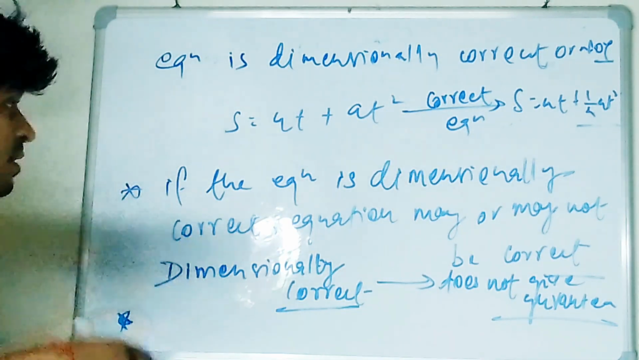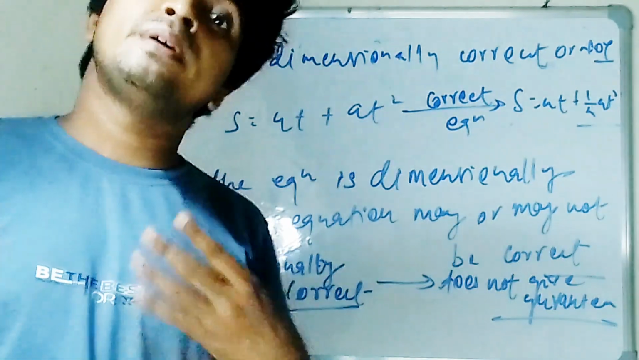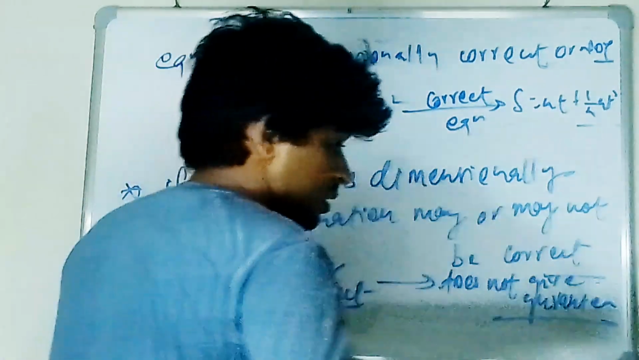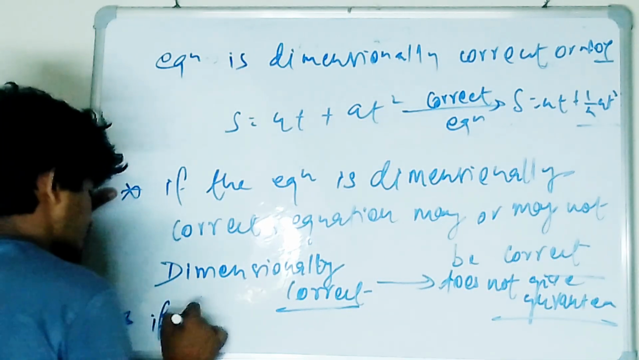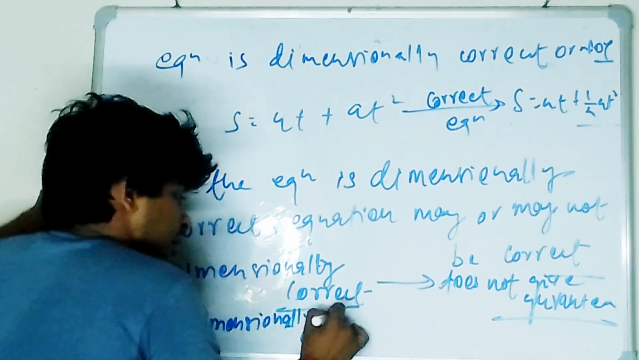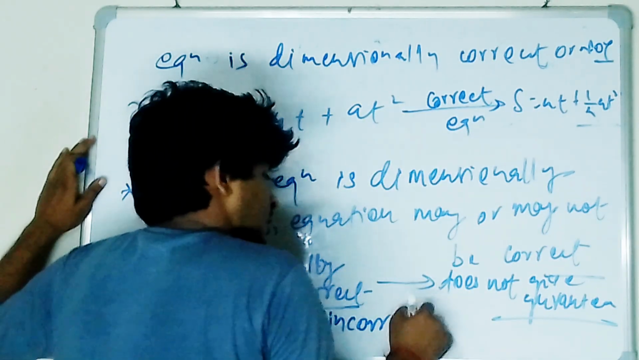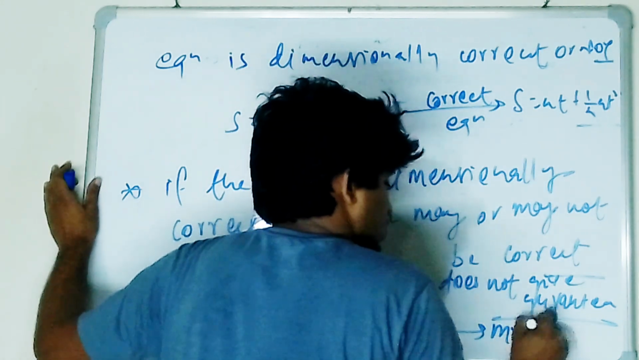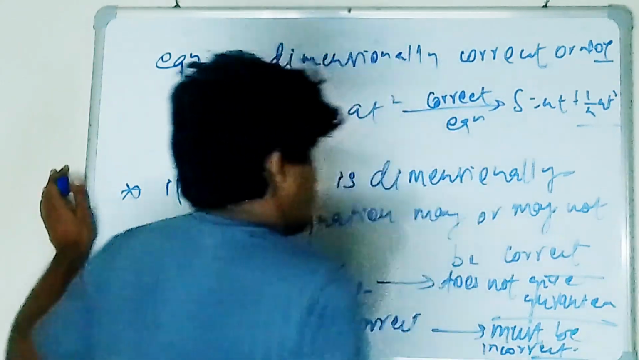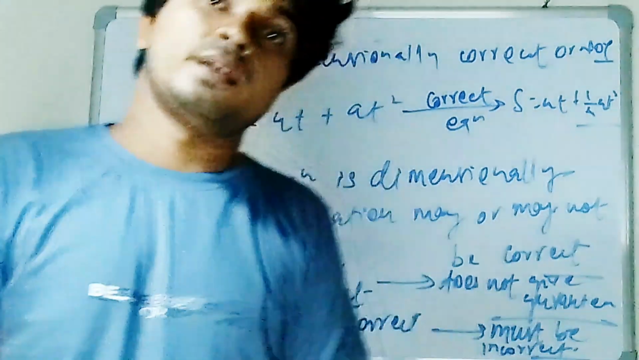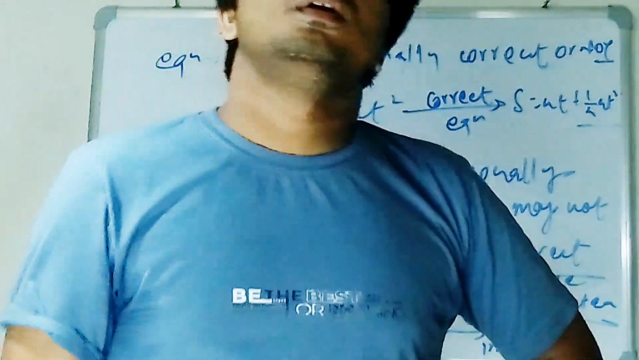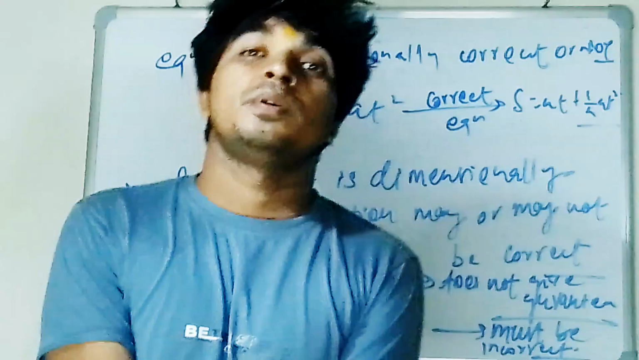So if dimensionally incorrect means incorrect, while dimensionally correct may or may not be correct. So if it is dimensionally incorrect, then it must be incorrect. Right to all of you? If the equation is dimensionally incorrect, then it must be incorrect. Is it clear to all of you?